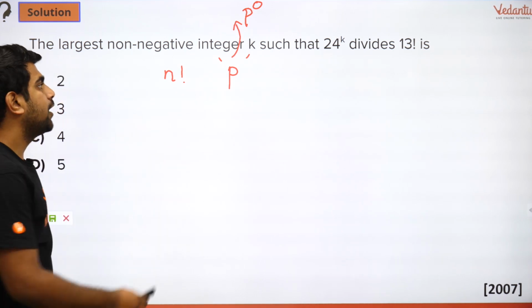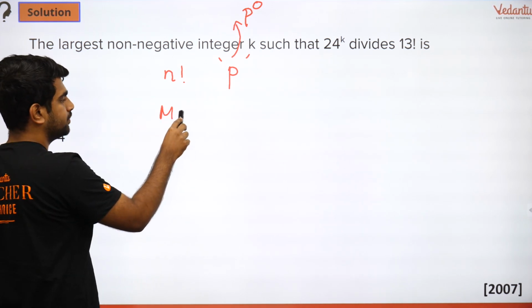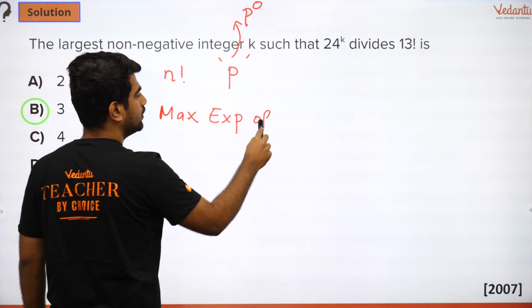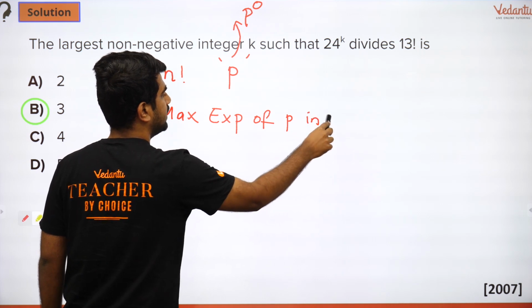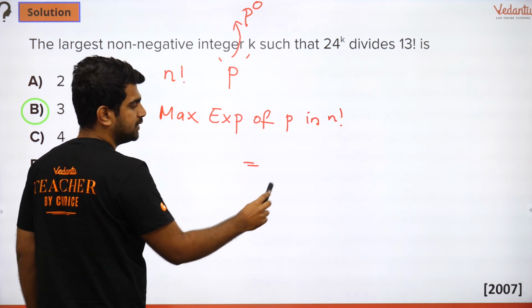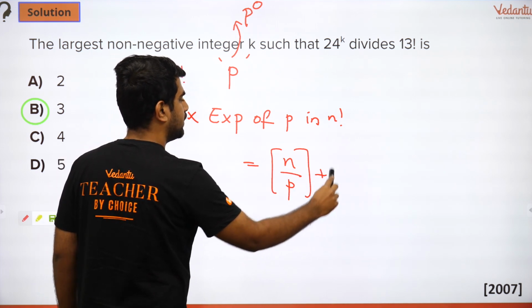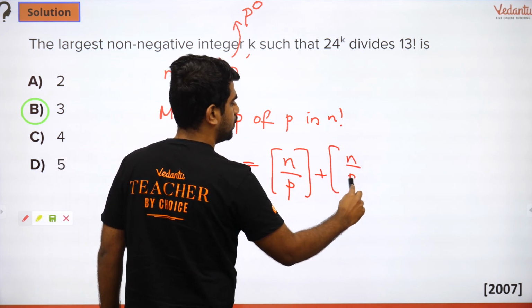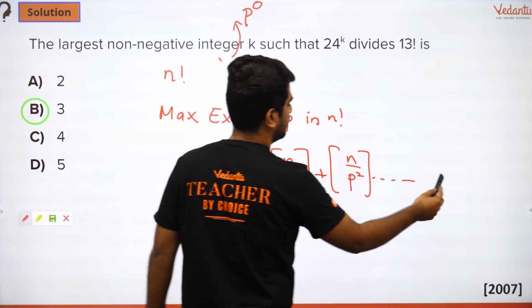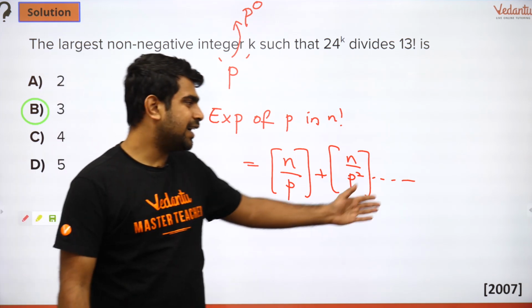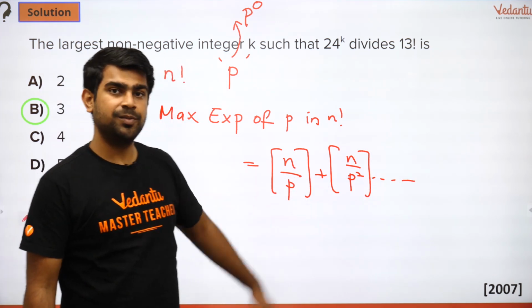How do we do it? That maximum exponent of p in n factorial is given by n by p GIF plus n by p square, all the way up to whatever power of p you want, because anyway after some time your GIF will become 0, guys.